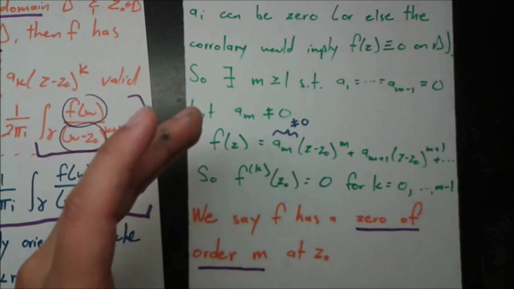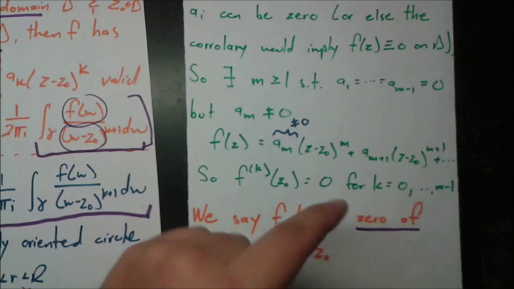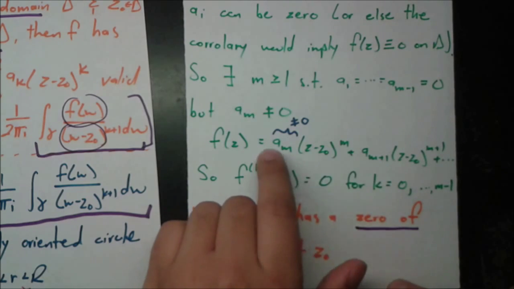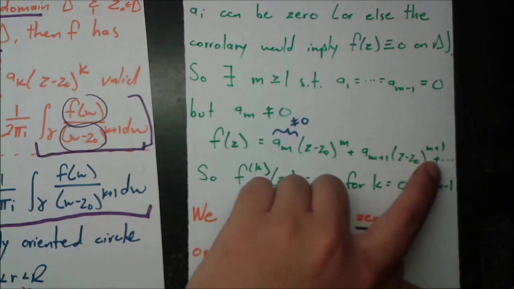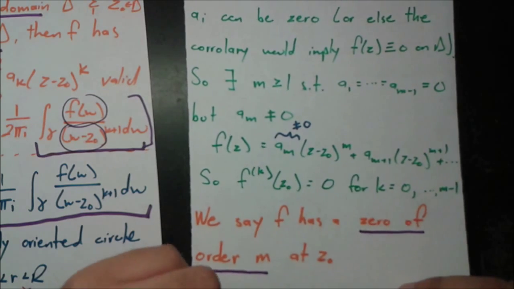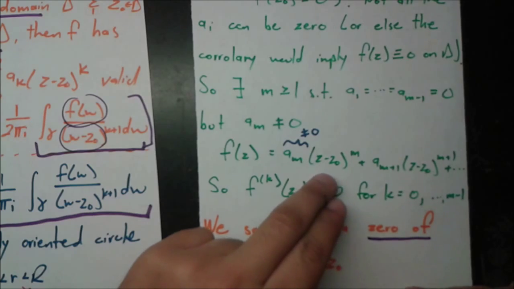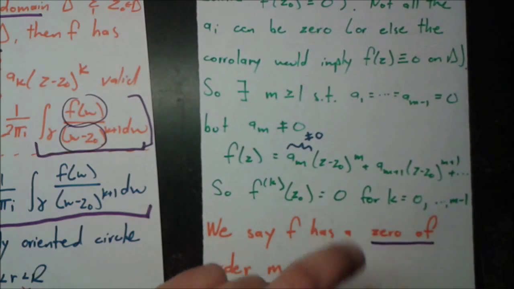Now let's say we took the first derivative. Then how do you take derivatives of each term? You have to bring this m down, and this becomes an m minus 1. You do the same thing with this m plus 1. You bring it down, this becomes an m. So you do all that, and then you plug z0 in. Well, it's still going to be 0, assuming that m was not equal to 1, right?